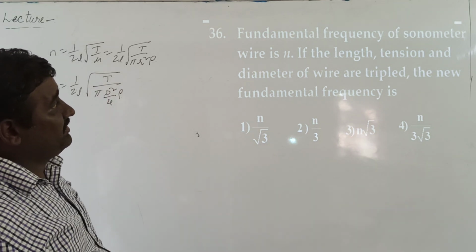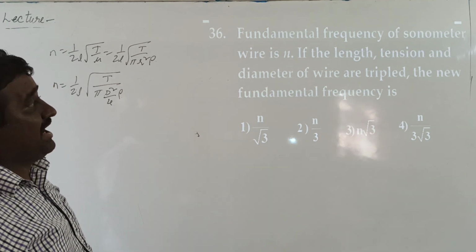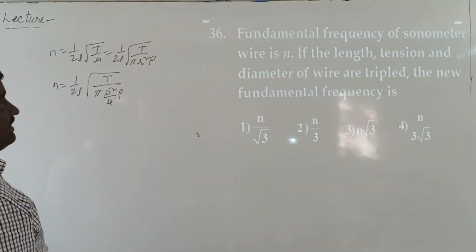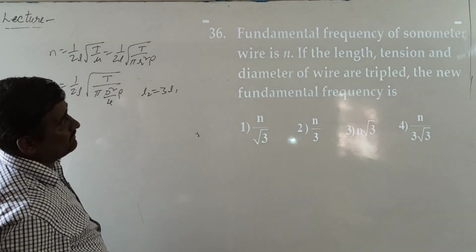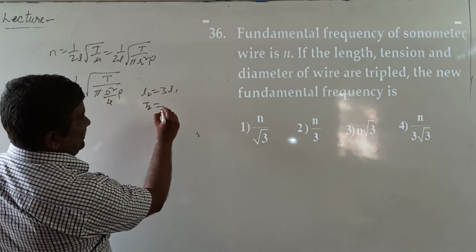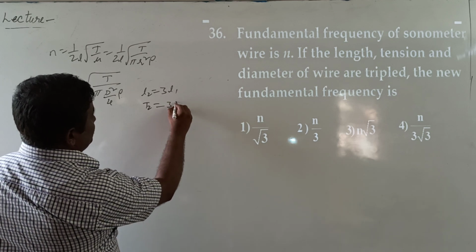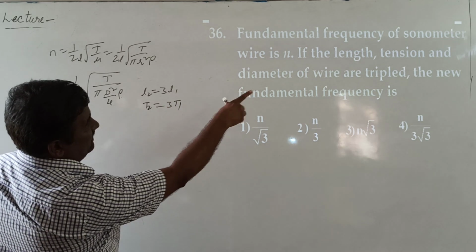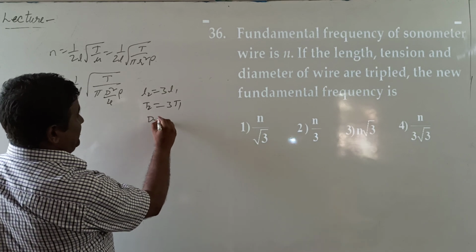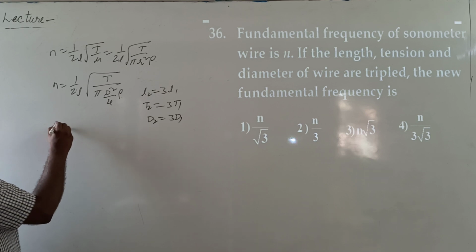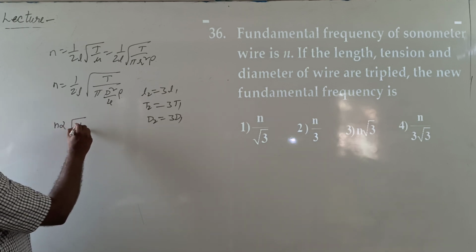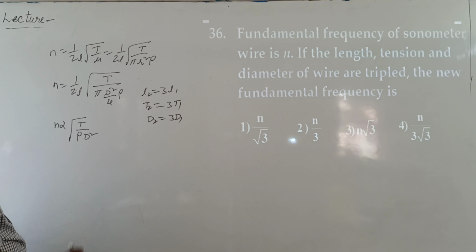In the given data, if the length, tension, diameter of the wire are tripled, means L2 equal to 3L1, tension T2 equal to 3T1, and diameter also tripled means D2 equal to 3D1. From this equation we write n is directly proportional to root over T by rho into D square.